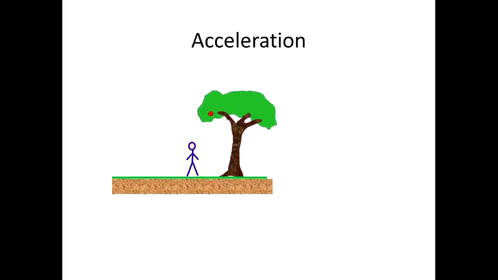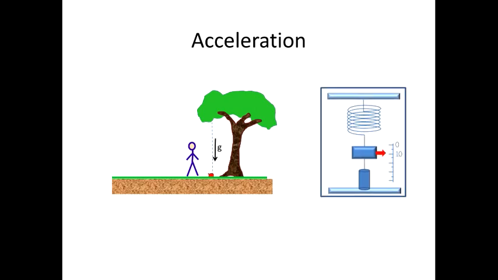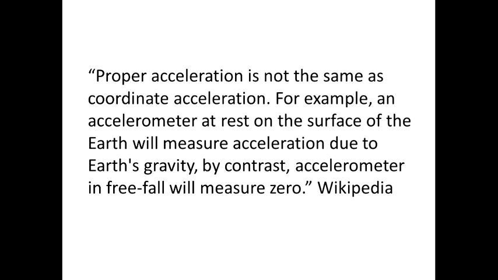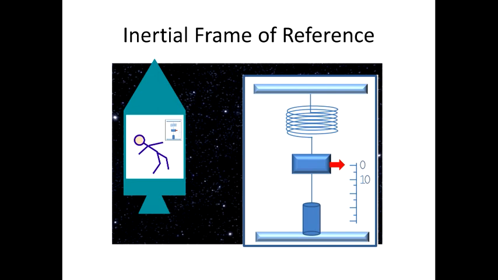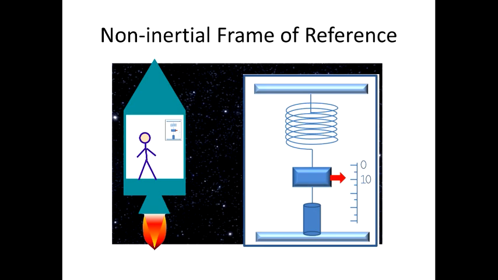And we know that acceleration can be measured relative to an inertial object, like a falling apple, or we can use an accelerometer. In both cases we will measure proper acceleration. Proper acceleration is not the same as coordinate acceleration. For example, an accelerometer at rest on the surface of the Earth will measure acceleration due to Earth's gravity. By contrast, an accelerometer in free fall will measure zero. Placed into a spaceship with a switched-off engine in deep space, an accelerometer will show nothing because the system is inertial. But at the very moment when the engine is switched on, the accelerometer will show the acceleration of the spaceship.